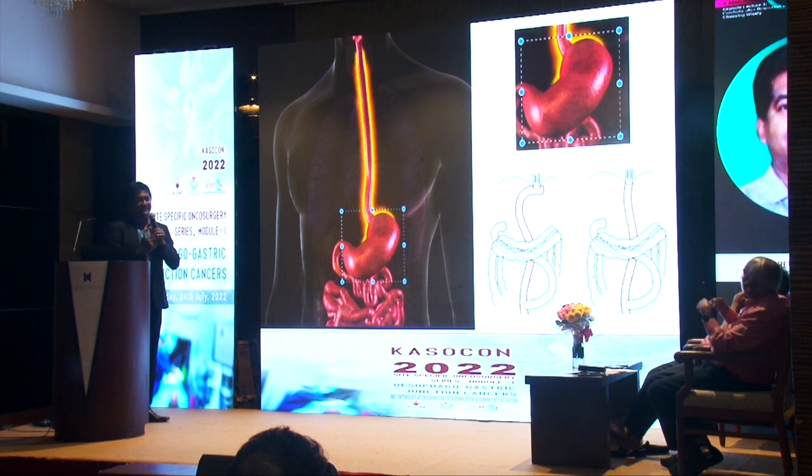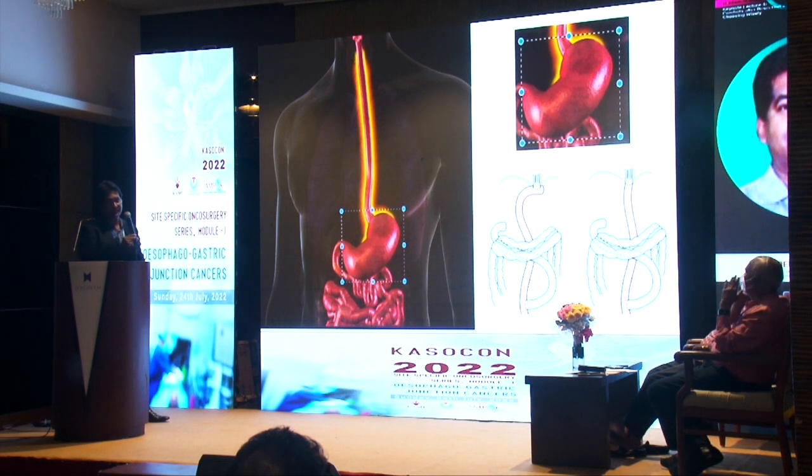But again, the type 2 resections, the lower esophagus 1 centimeter is involved. The problem is when we try to do a transabdominal anastomosis, most of the time the anastomotic line may contain tumor cells. So it may not be adequate. In that case, probably we'll have to extend the resection and go to the Ivor Lewis procedure.